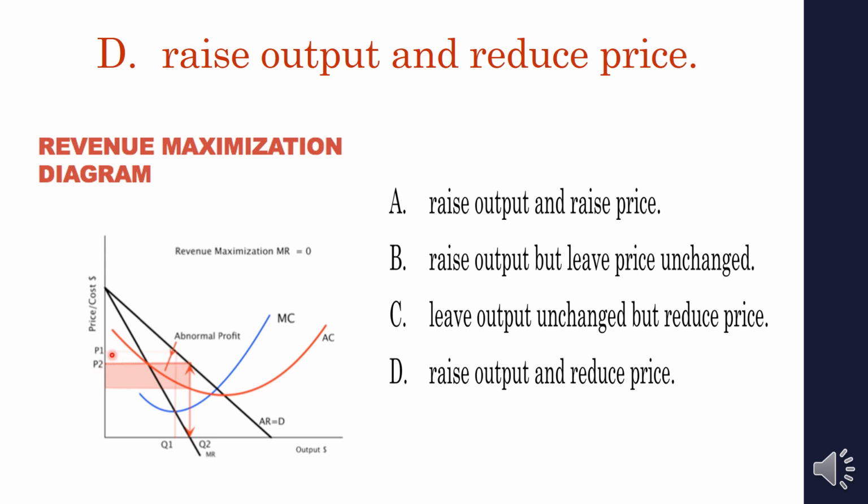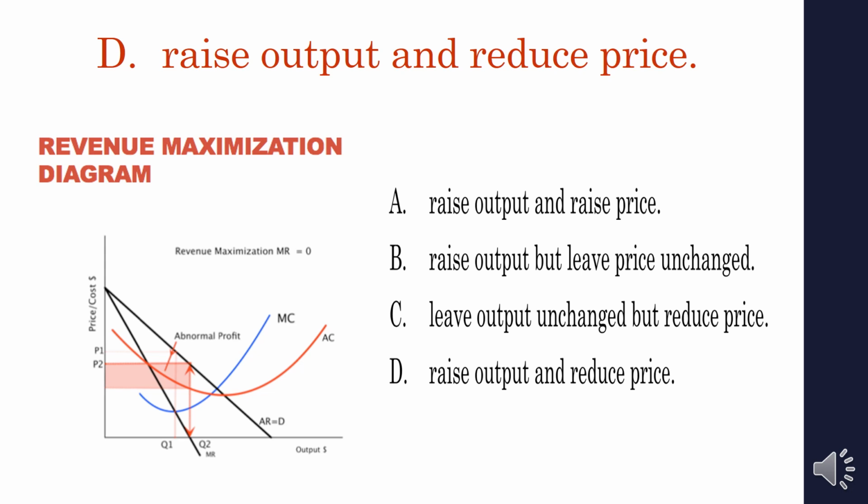The profit maximizing price is P1, but the revenue maximization price is P2, and the profit maximizing quantity is Q1 and the revenue maximization quantity is Q2. So price is reduced and quantity increased. That's why option D is right.